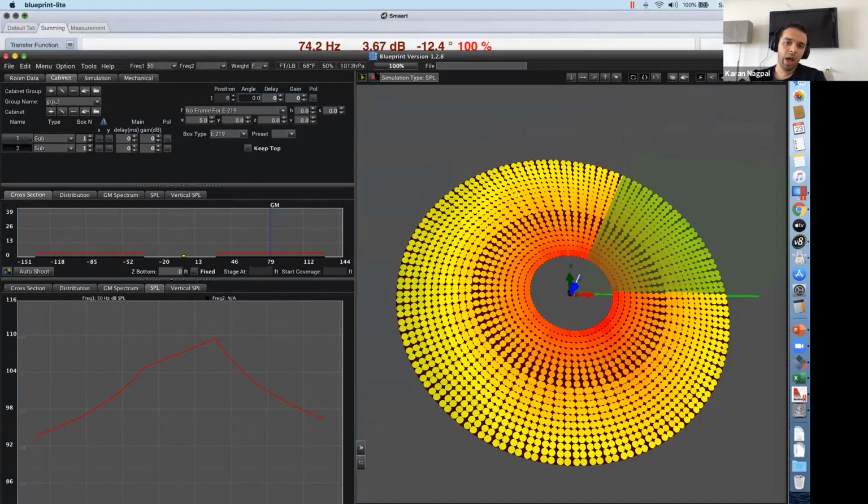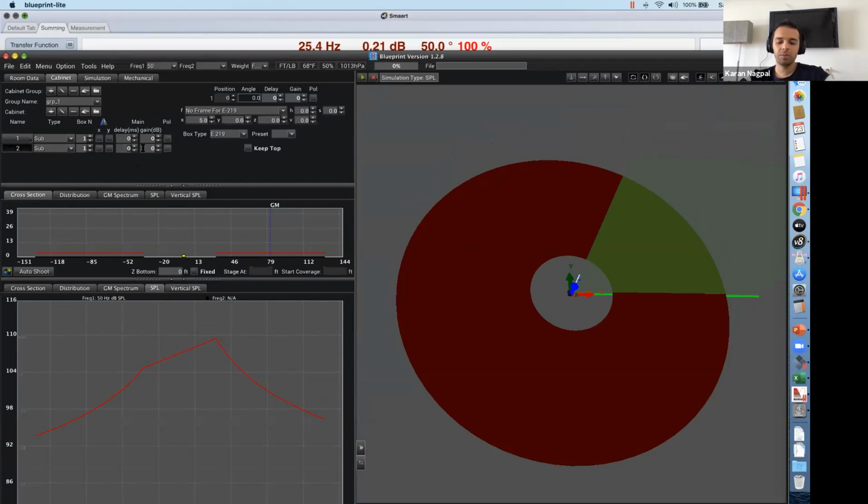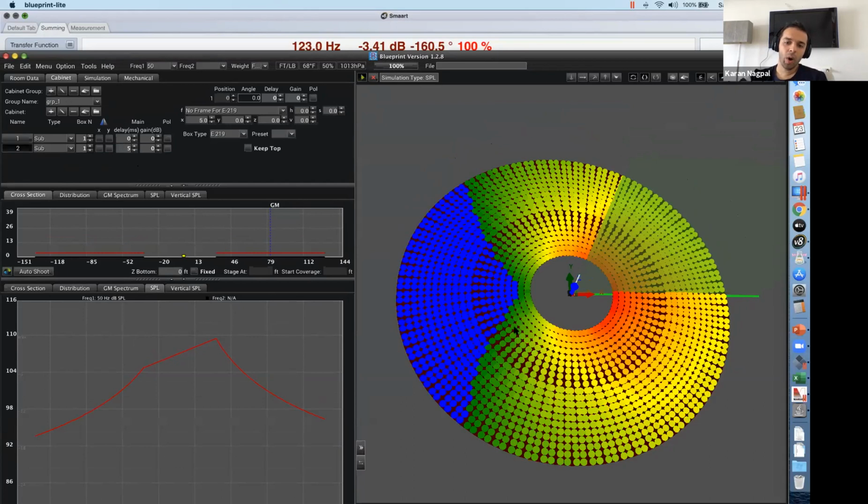And if I just add 5 seconds of delay and measure it, you're getting quite a lot of cancellation behind, which is 86 dB versus probably 108, so probably a 20 dB difference between front and back, and you can also see this roughly in the SPL graph. You can try it at different frequencies.